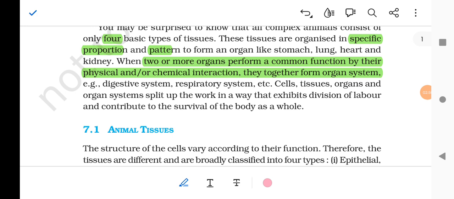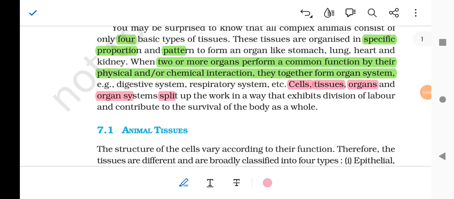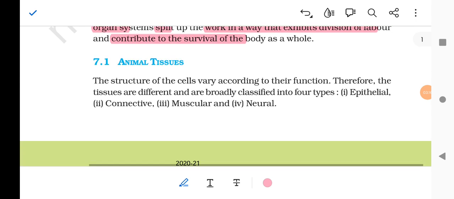Cells, tissues, and organ systems split up the work in a way that exhibits division of labor and contributes to the survival of the body as a whole.